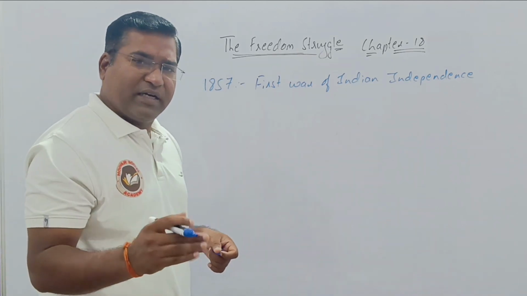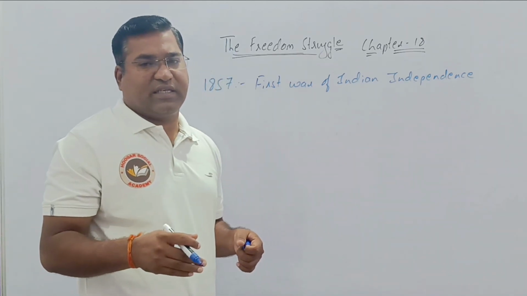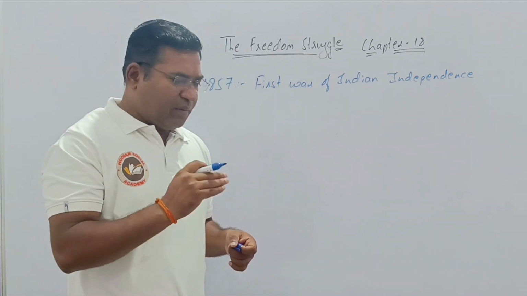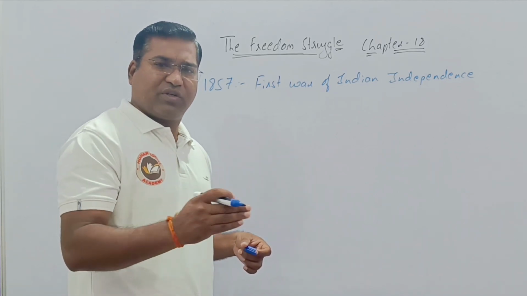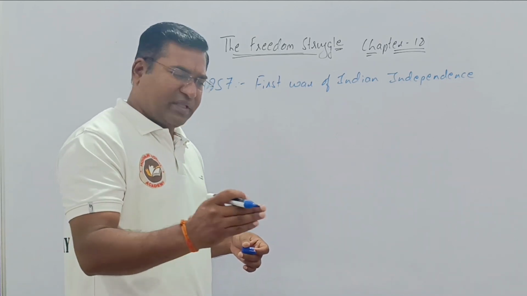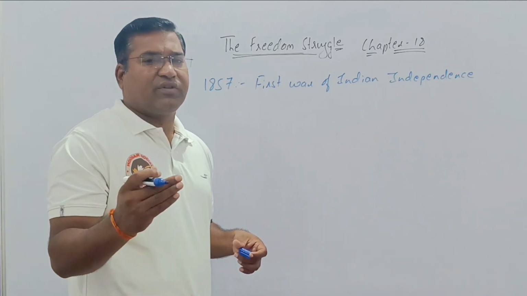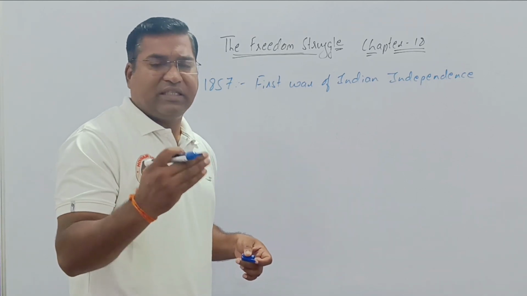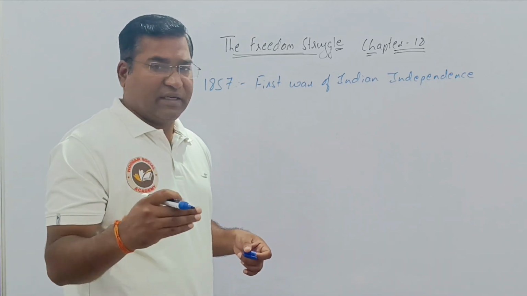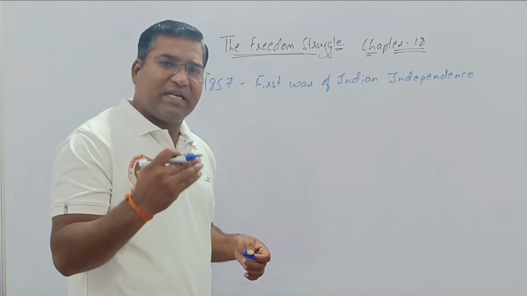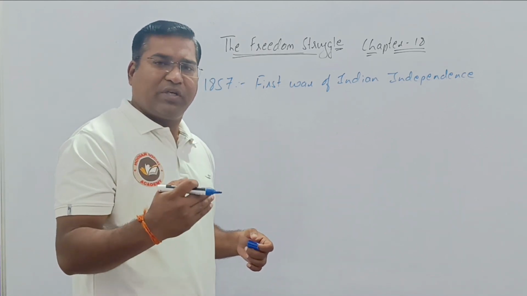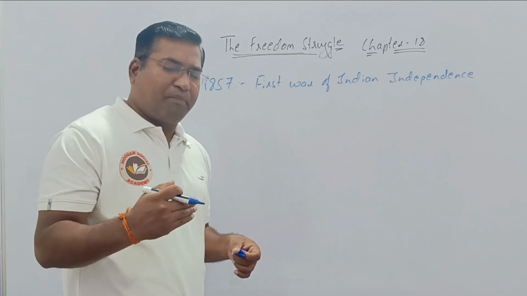Right? The whole year, our sepoys fought against the British. There were many reasons: political reasons, economic reasons, military reasons, and the usage of the gun called the Royal Enfield gun, which affected religious sentiments and made the sepoys fight against the British.